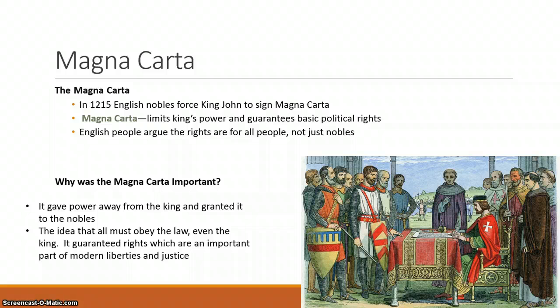The idea that we must obey the law, or that everybody must obey the law, even the king, will become part of our U.S. Constitution, and the idea that everybody is guaranteed rights, which are important in modern liberty and justice.